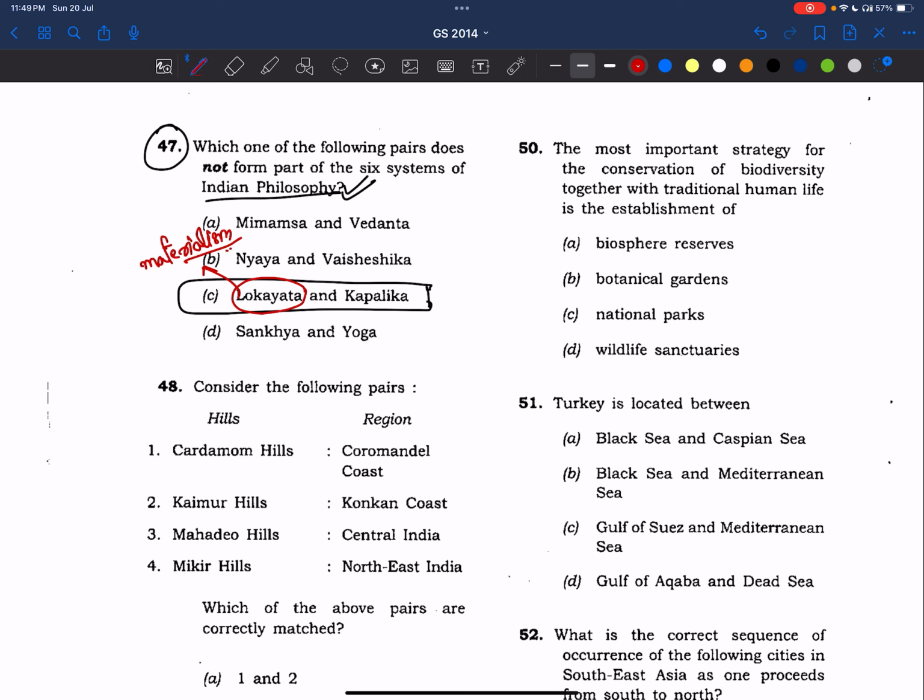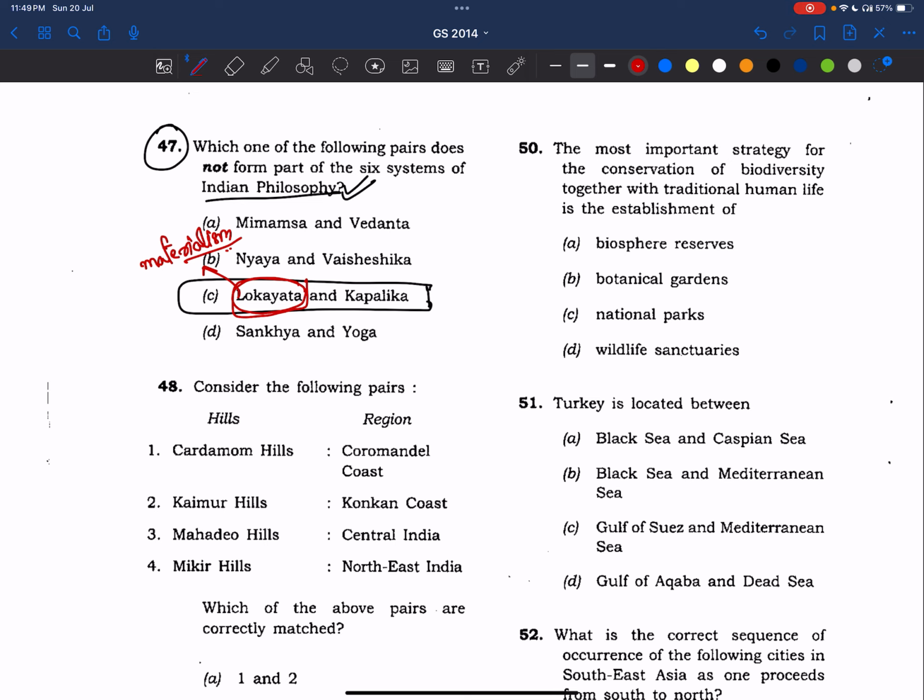Okay, there can be many things about Lokayata, but just for the exam's sake, I'm telling you, maybe it is not totally materialism. There is some underlying philosophy in it. I'm not an expert in that, but I'm just telling you that even if you don't know the question, some way or the other, we can get to the answer, right? So Lokayata is a completely different philosophy from all these things.